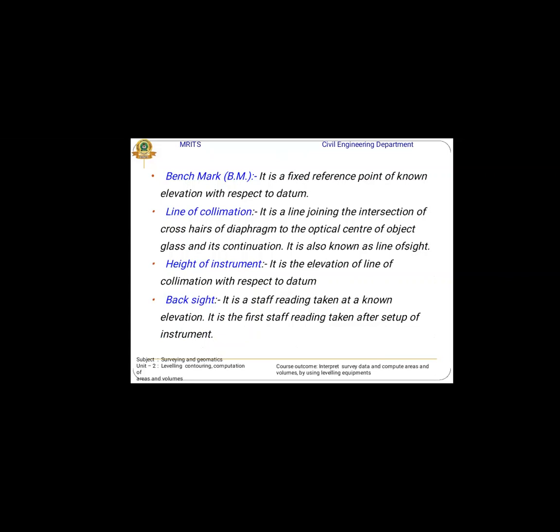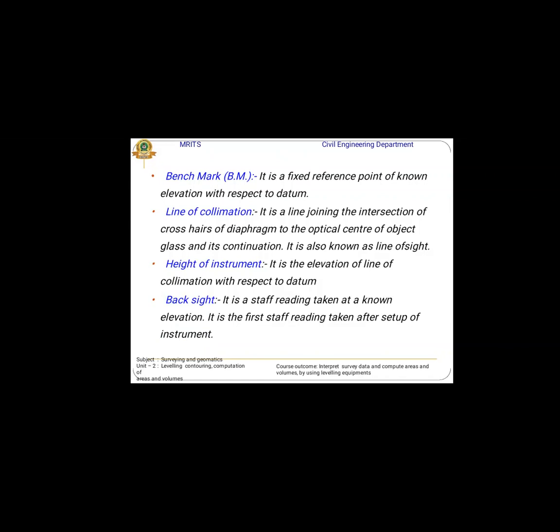What is the line of collimation? It is the line joining the intersection of the crosshairs of the diaphragm and the optical center of the objective glass, also known as the line of sight. Height of instrument is the elevation of the line of collimation with respect to the datum.